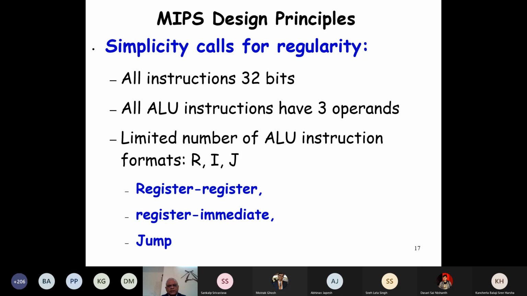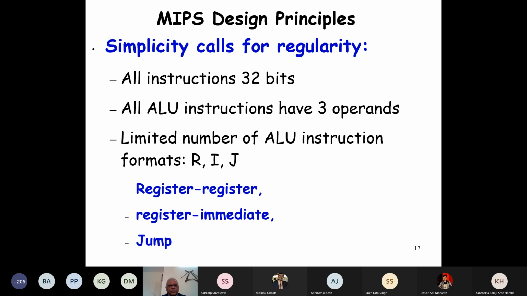In one, all are register operands. The source and the destination are registers. Whereas we have the register immediate, where one source is in a register, another is an immediate operand. That means the number or the constant is part of the instruction, and the result is stored in a register.